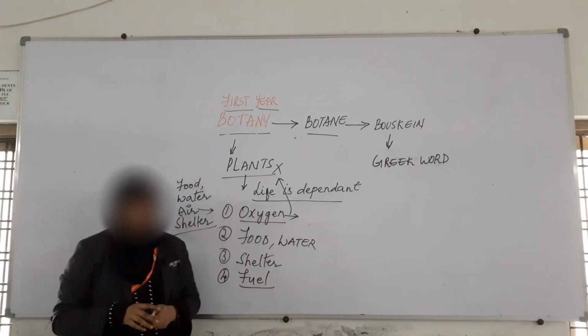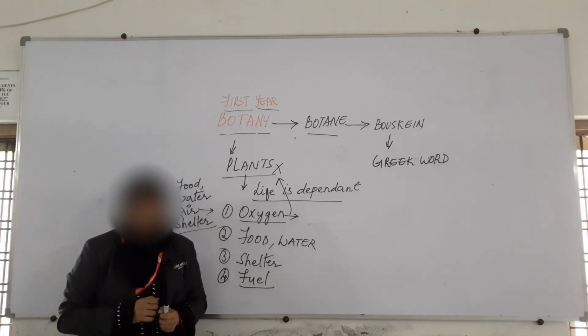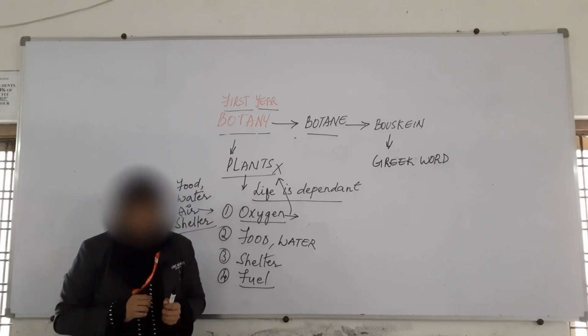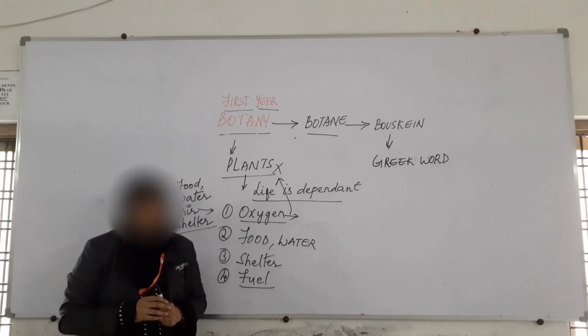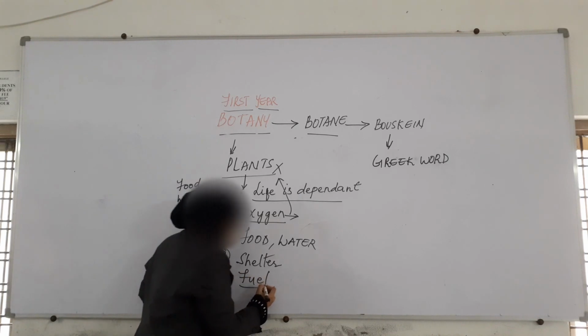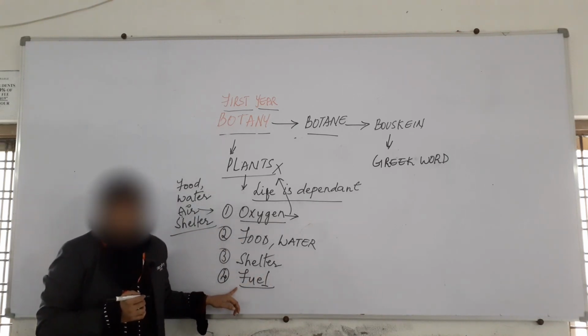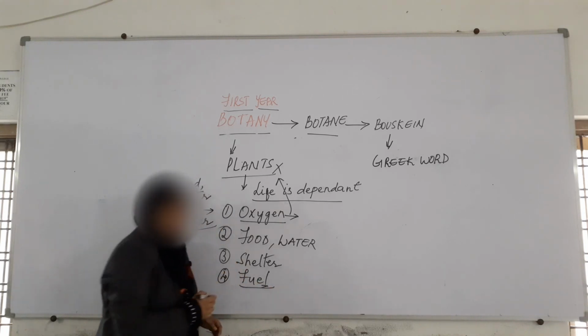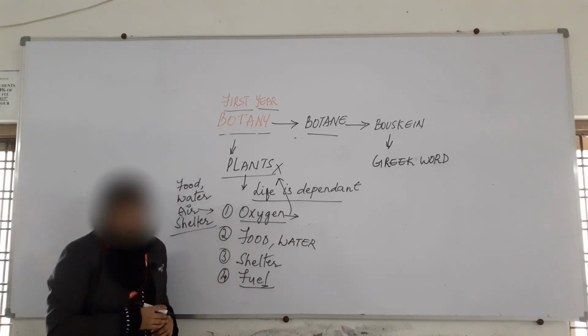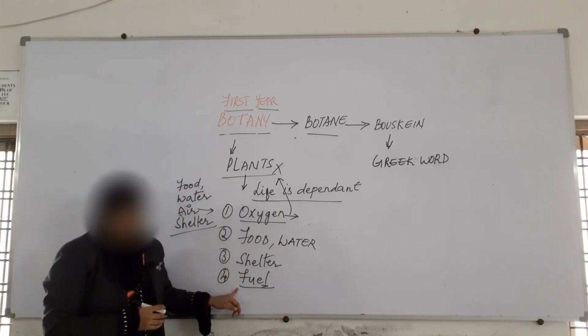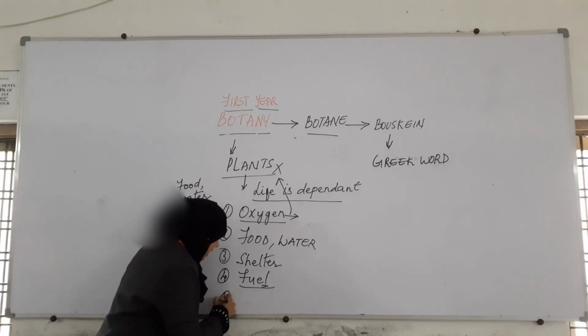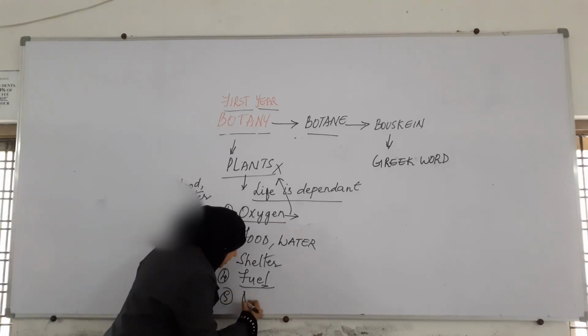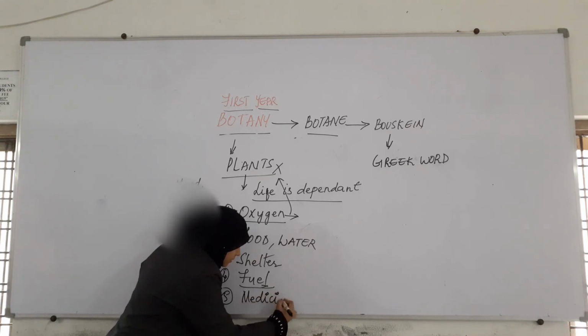We travel long distances daily from one place to another. For traveling we require fuel. That fuel is given to us by plants. There are certain plants which help in giving us fuels. Apart from fuel, there are certain plants which help in giving us medicines.